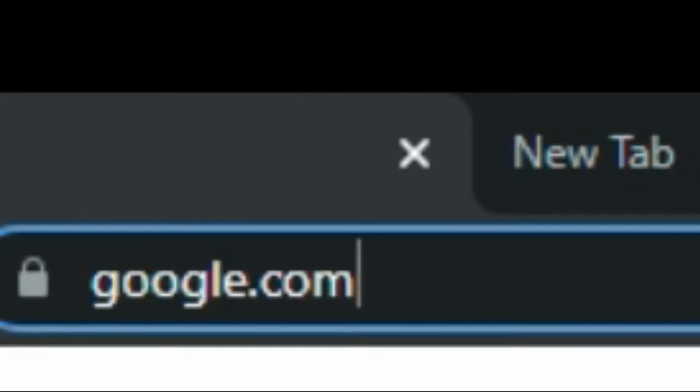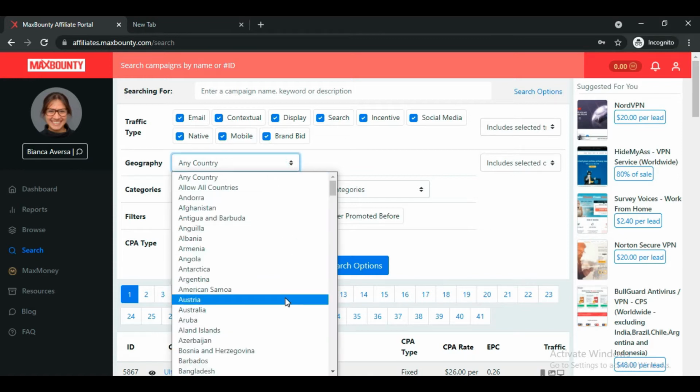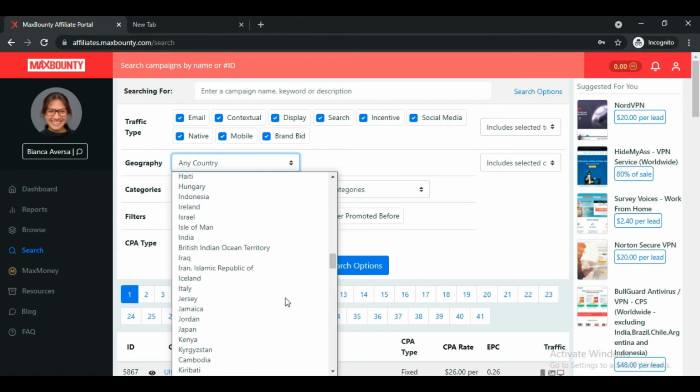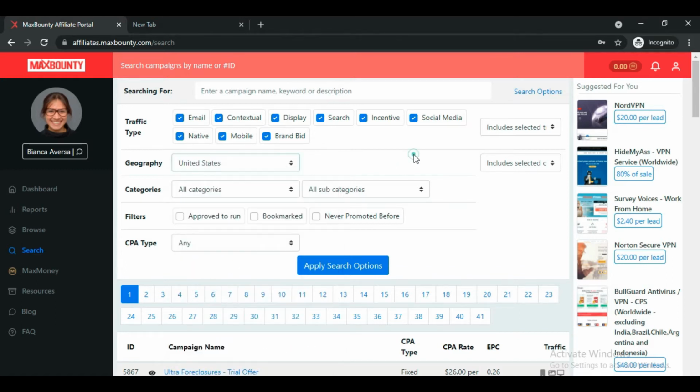So now let me just log into my MaxBounty account where we will choose an offer. So I've logged into my MaxBounty account. The same way you have to also log in, and after logging in you have to come to the search bar on the left hand side. You have to click on this, and once you click on this you will land here, and then we have to choose a geography. That means the country that we are going to target the offers from. As we are going to use Reddit to promote our offer, and Reddit has mostly 90% of US traffic, we are going to use US as the geo.